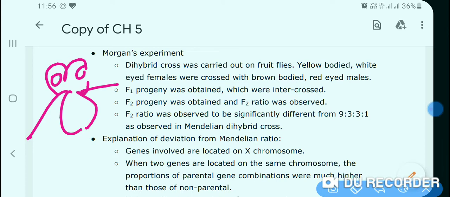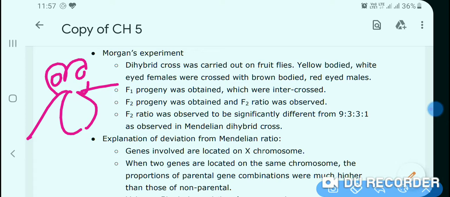These were crossed with brown bodied and red eyed males. That means the female was yellow bodied and white eyed, and the male was brown bodied and red eyed.